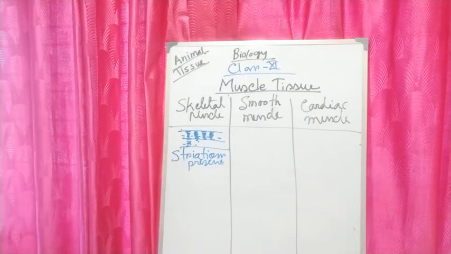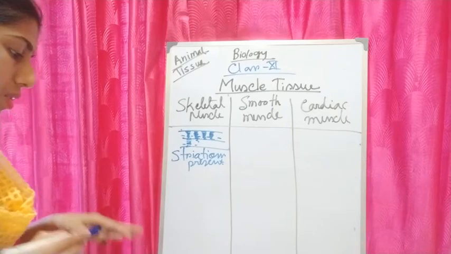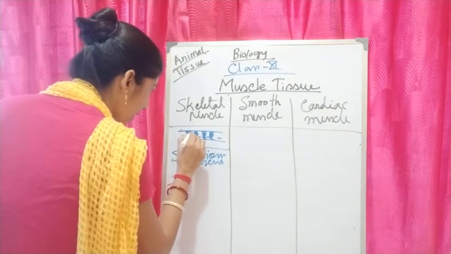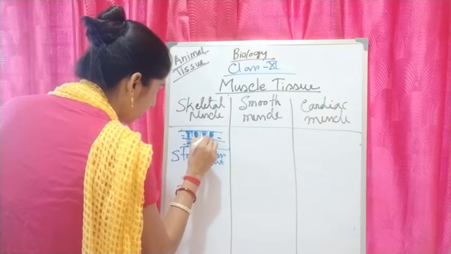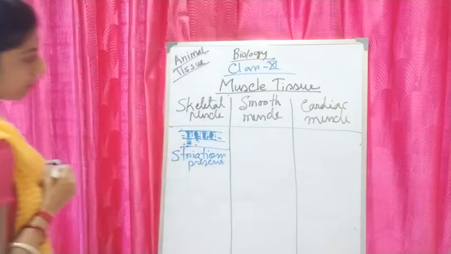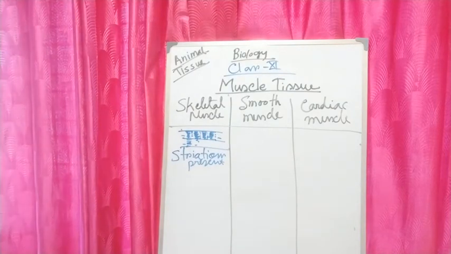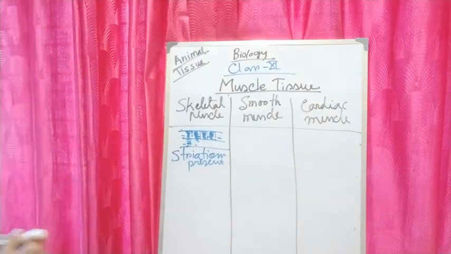These are also called bands, and between the striations you can find a dark band and a light band. Because of the presence of striations, it is called striated muscle.